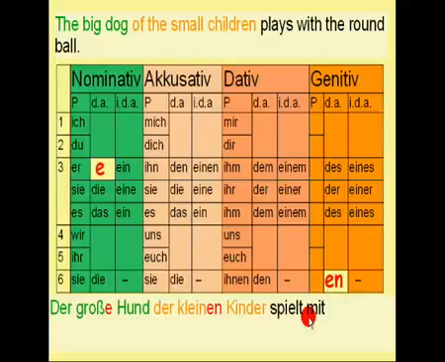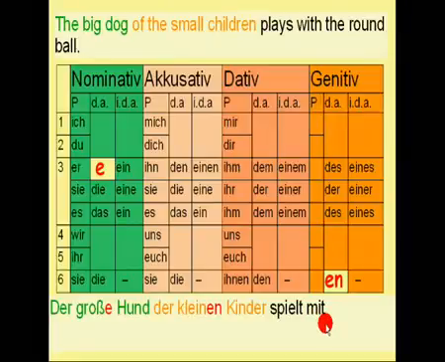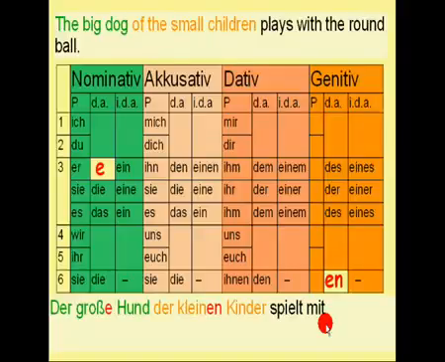And if you remember from my previous lessons about the German prepositions, after the preposition "mit" always follows the dative case. So we know that the round ball has to be in the dative case, right? If you don't remember the lesson about the German prepositions anymore, or if you didn't watch it, you can follow this link here and it will open in a new window.